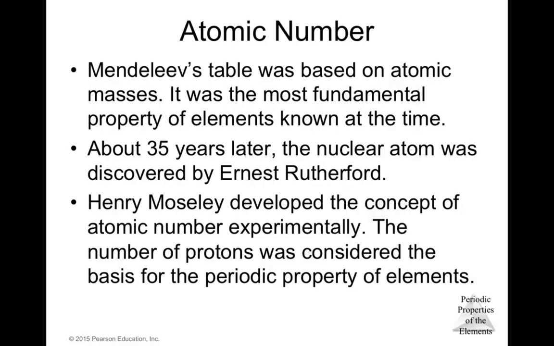The number of protons was considered the basis for the periodic property of the elements, and that's where the atomic number comes from. So basically, this combination of knowledge established the atomic number, which is the number that we use today to organize the periodic table.